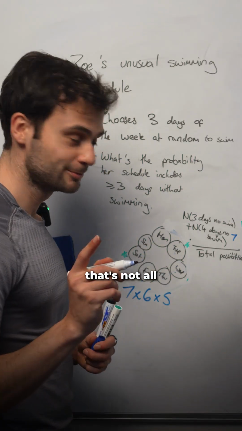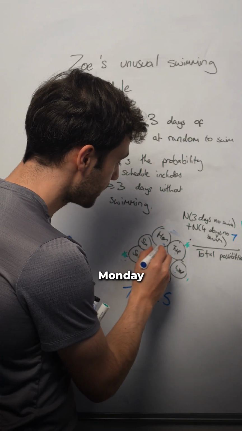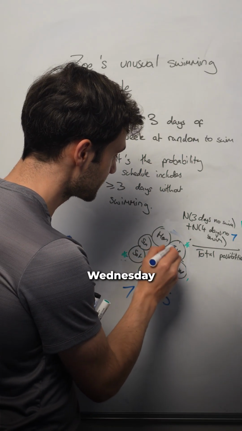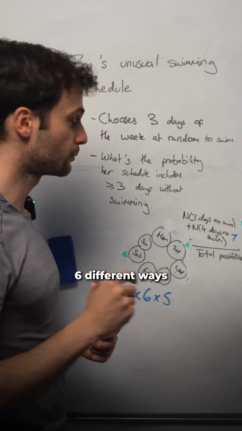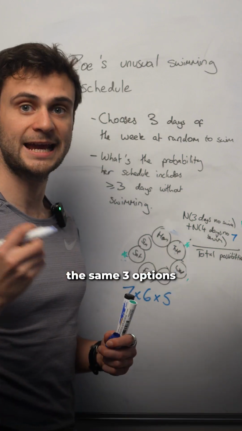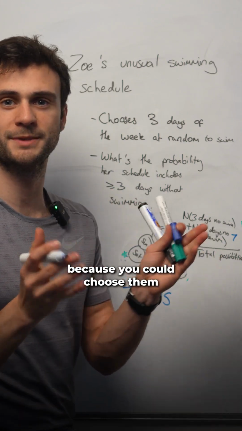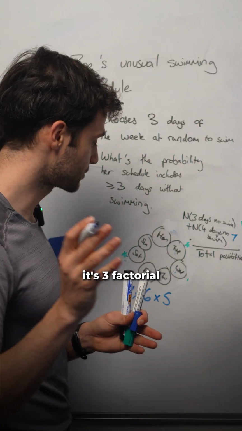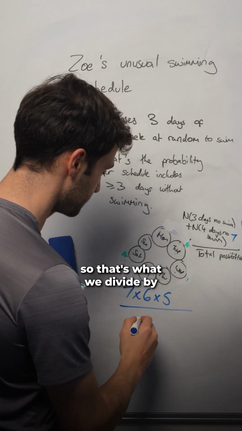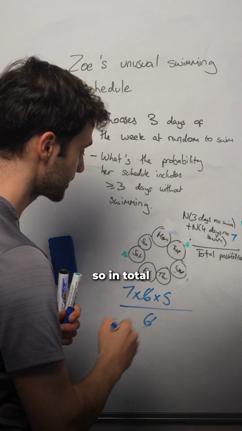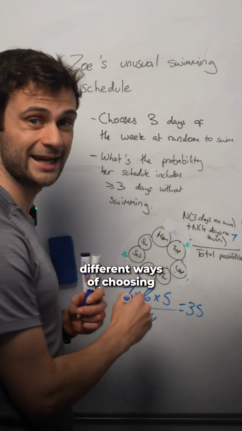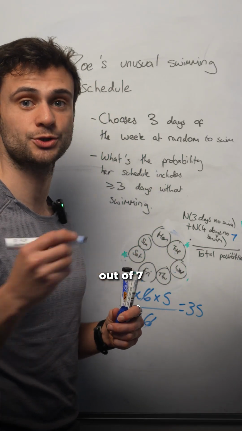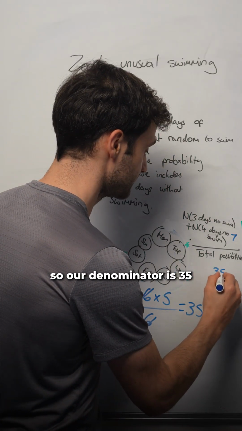But that's not all, because what if we chose Monday, Tuesday, Wednesday, and then we chose Wednesday, Tuesday, Monday? That counts both of these. There are 6 different ways of choosing the same 3 options, because you could choose them in 6 different orders. It's 3 factorial, in case you're wondering. So that's what we divide by. We divide by 6. So in total, there's 7 times 5, or 35 different ways of choosing 3 days out of 7. So our denominator is 35.